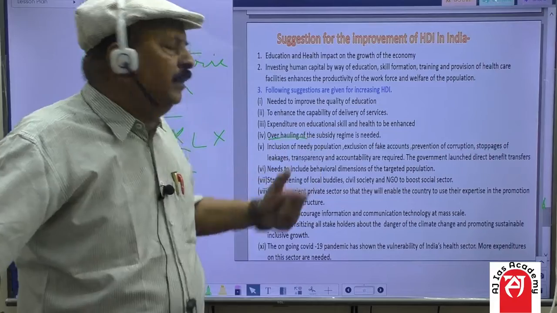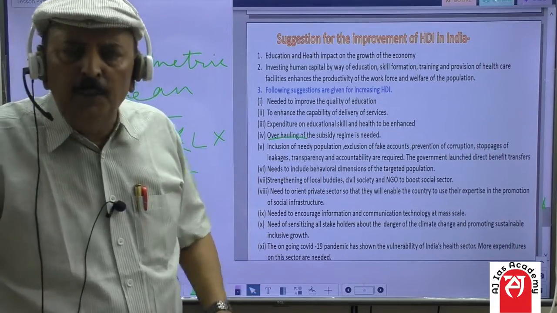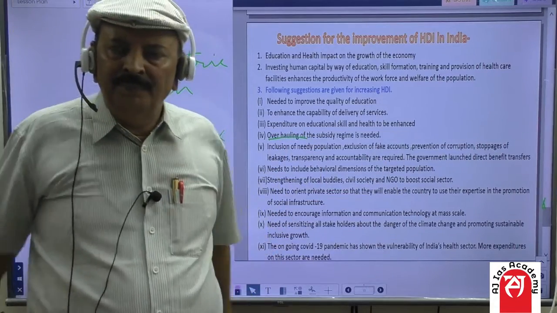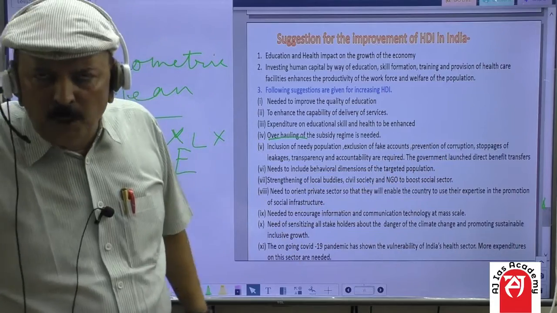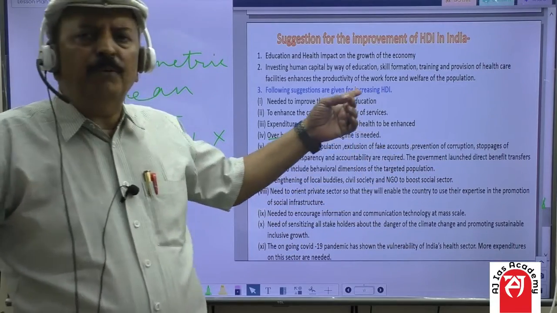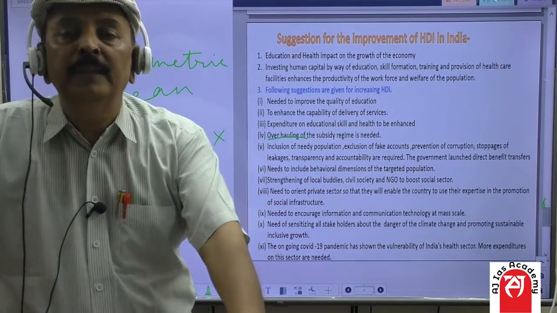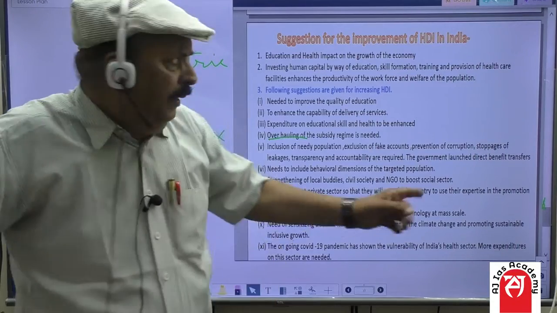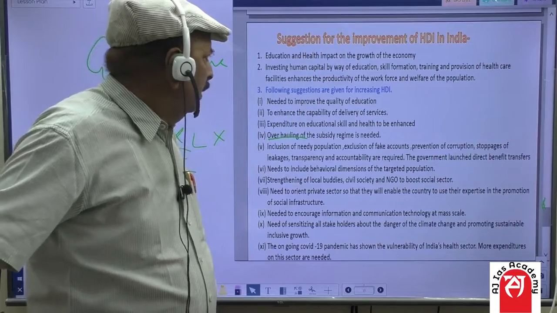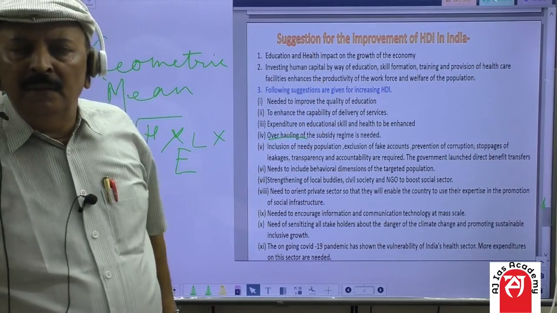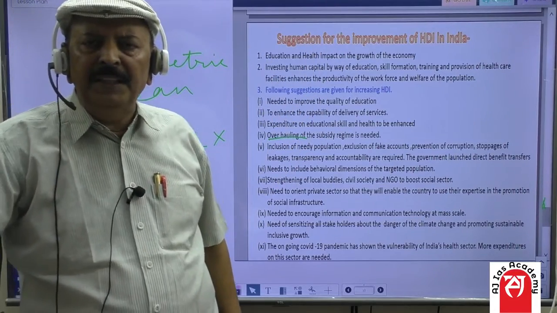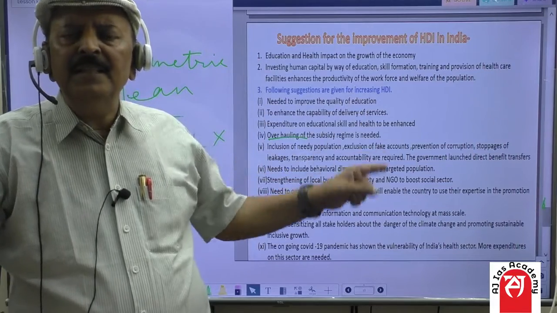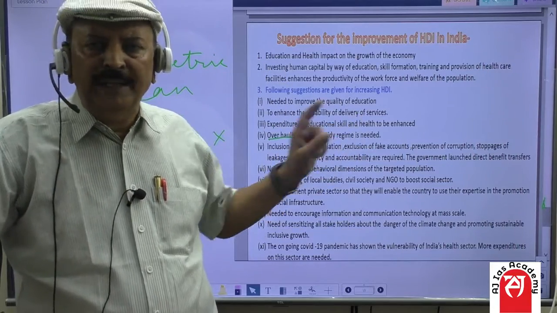So, if you want to have a healthy society, if you want maximum output in the economy, what we have to do is focus on health care, education, training, skill formation. And all these facilities enhance productivity in the society.